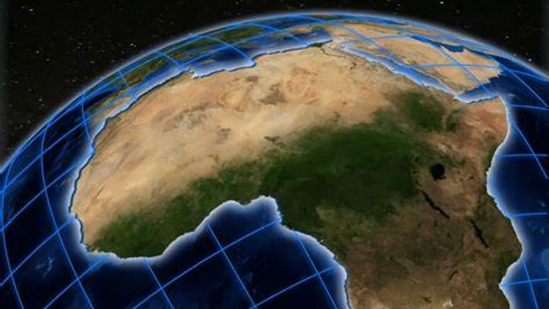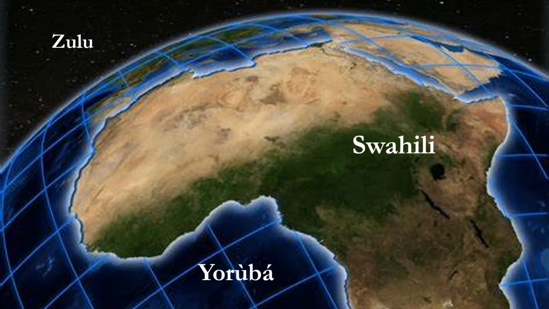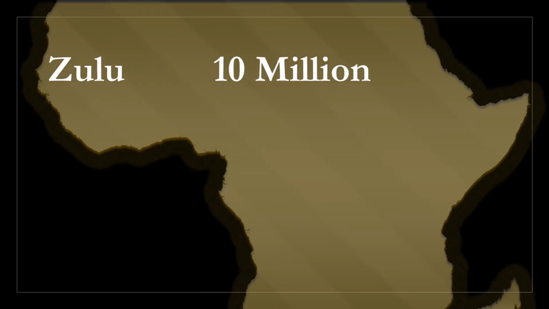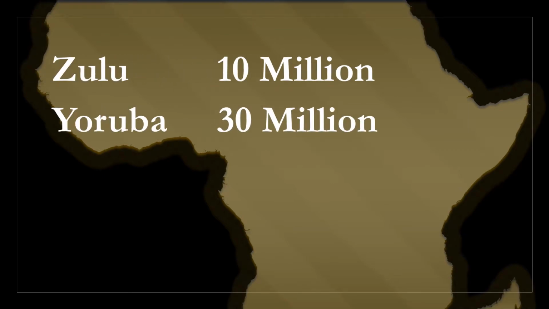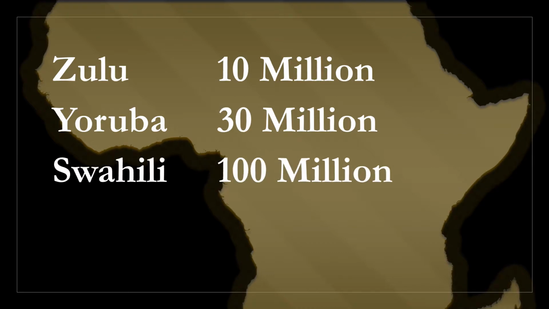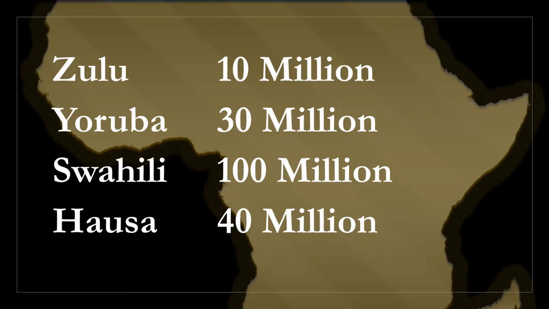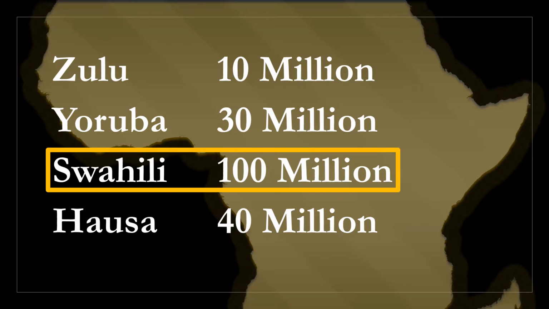Alright, so land-wise, the next largest continent is Africa. So, what is most spoken in Africa? Is it Zulu? Is it Yoruba? Is it Swahili? Or is it Hausa? So, Zulu is spoken by 10 million speakers. Yoruba is spoken by 30 million speakers. Swahili is spoken by 100 million speakers. And Hausa is spoken by 40 million speakers, which makes Swahili our dominant language of Africa.